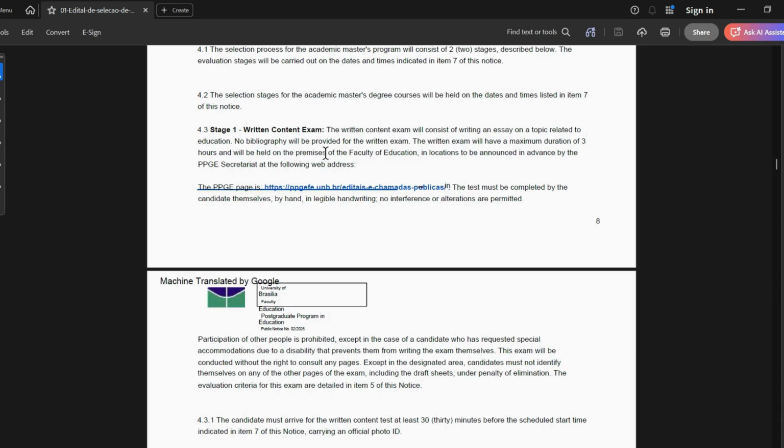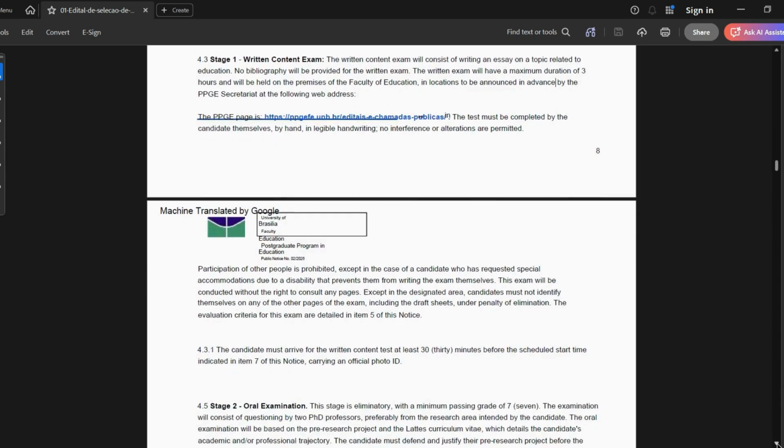So can you now see why it's extremely important to read the edital before you rush into applying? Because if you're outside of Brazil, this is now a roadblock, right? Although let's read and see if they made provisions for those who are outside Brazil. So let's read on.